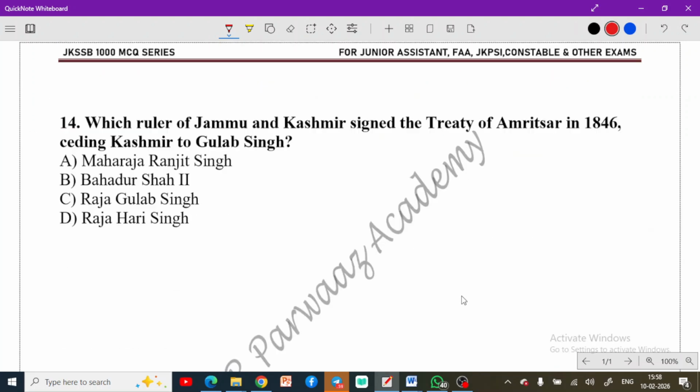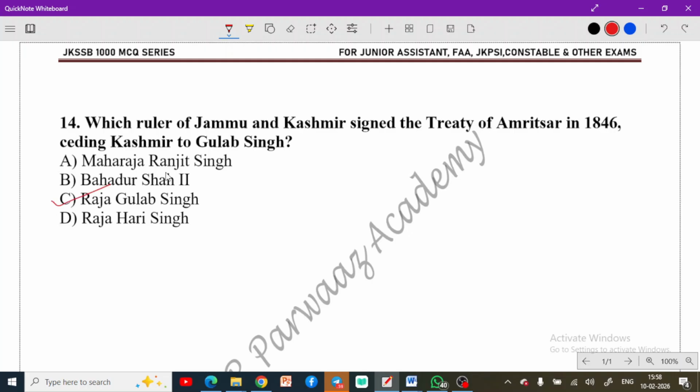Now moving to the next question. Which ruler of Jammu and Kashmir signed the Treaty of Amritsar in 1846, ceding Kashmir to Gulab Singh? So you have to find out which ruler did this. If we talk about this, here we have Raja Gulab Singh.